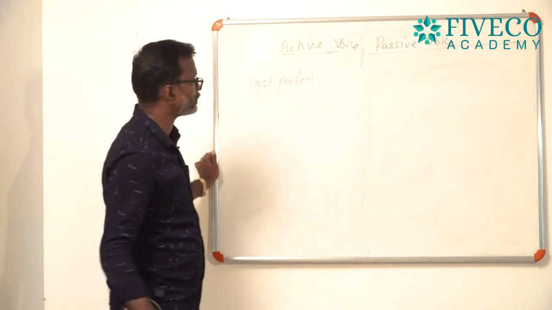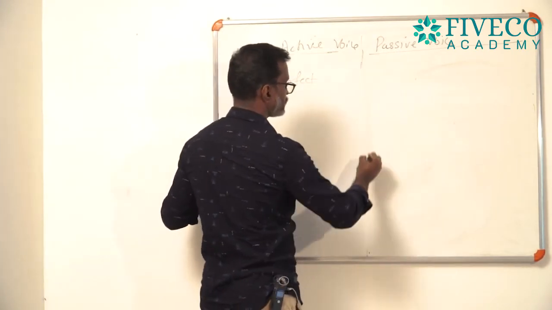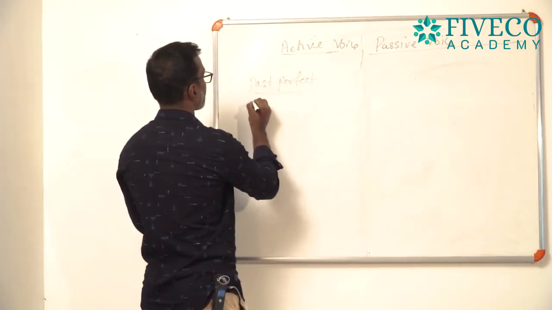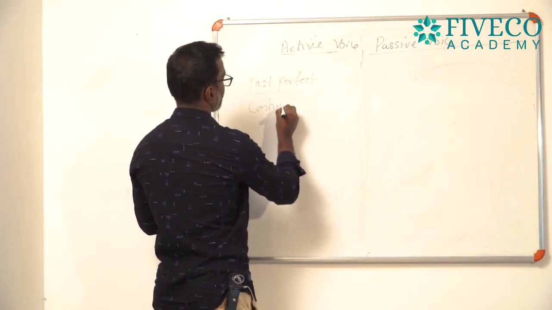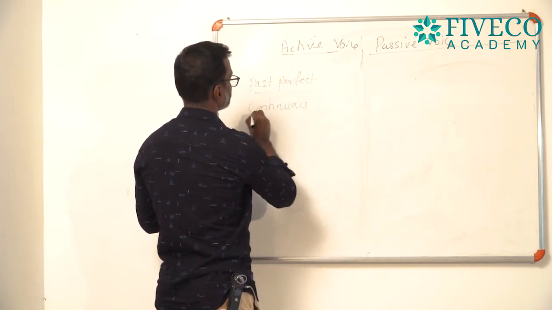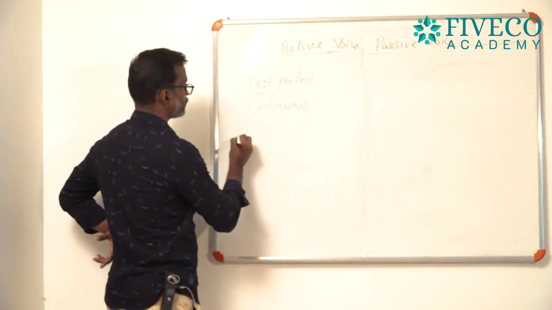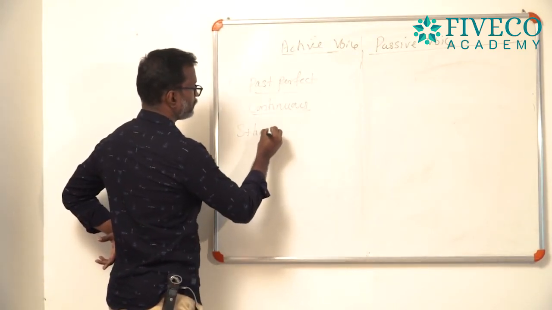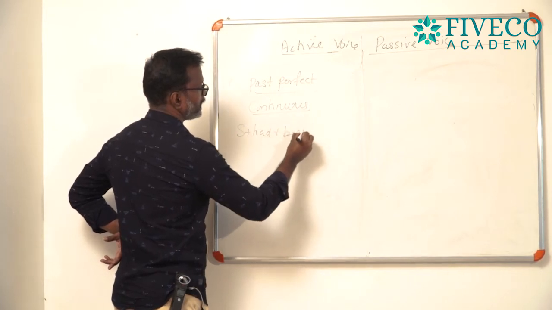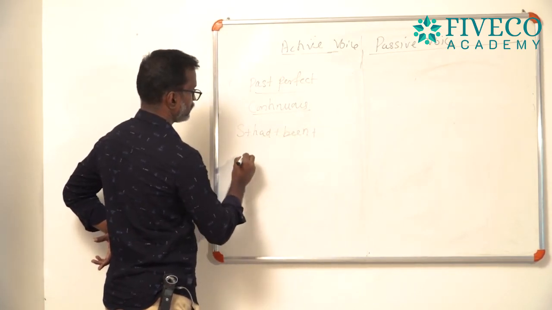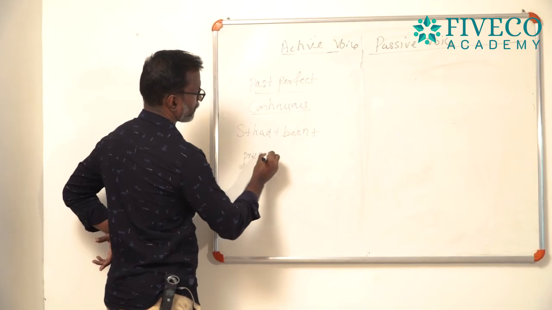Which is the fourth one? Past perfect continuous. Subject plus had plus been plus present participle.